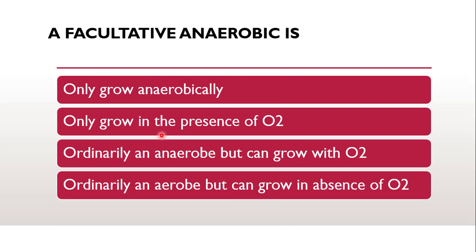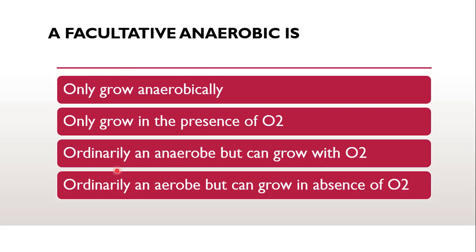Next question is, a facultative anaerobe is one that only grows anaerobically. Anaerobically means in absence of oxygen. Only grows in presence of oxygen? No, only presence of oxygen are aerobes. Only anaerobic? It is the term facultative anaerobe, so the first is also not possible. Then third is ordinarily an anaerobe but can grow with oxygen.